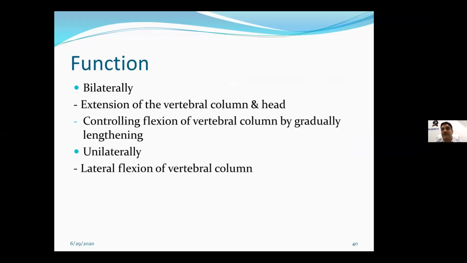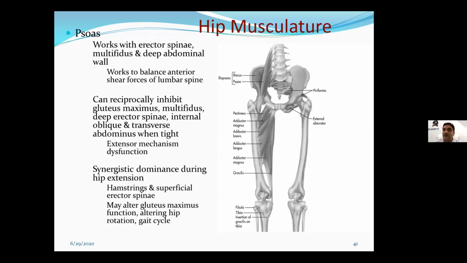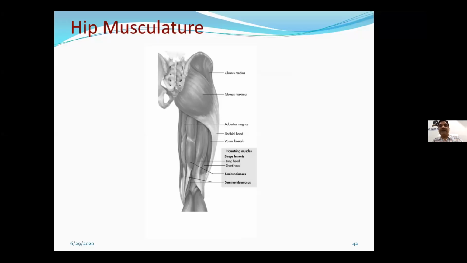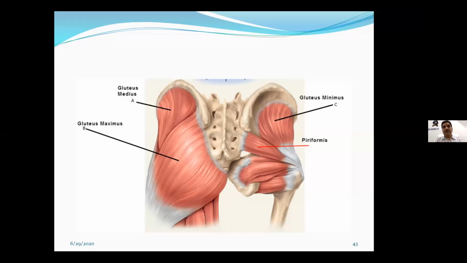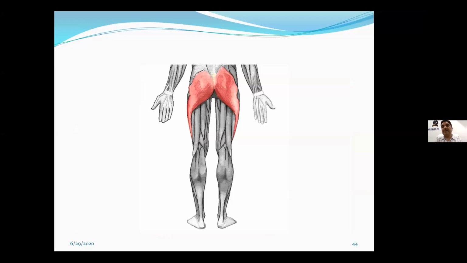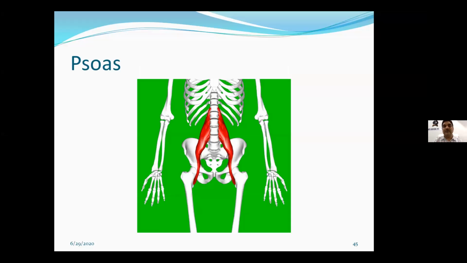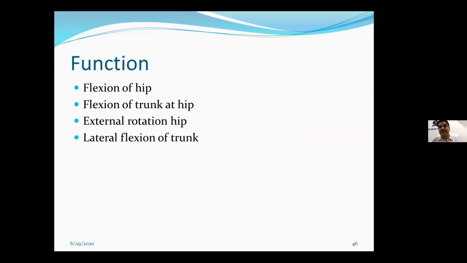If you see about the hip musculature, many muscles are involved in this. We'll talk about the gluteus medius, maximus. These are the common muscles which are involved, the gluteus group and the piriformis muscle. You know very well about this gluteus muscle. Another important muscle group is psoas, which helps in flexion of hip. It helps in flexion of trunk at hip. It helps in external rotation of hip and the lateral flexion of the trunk.